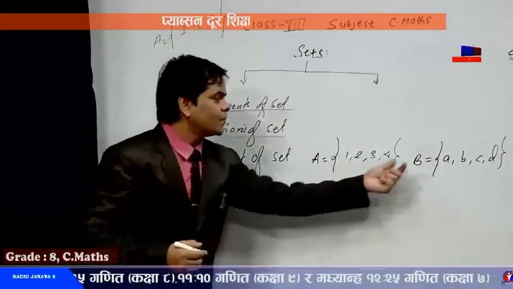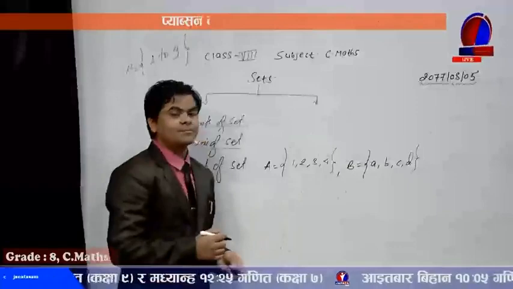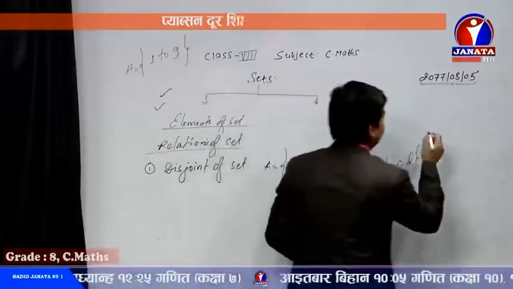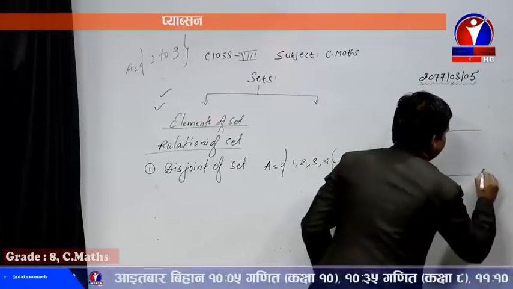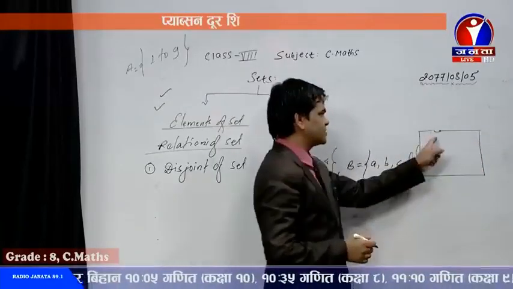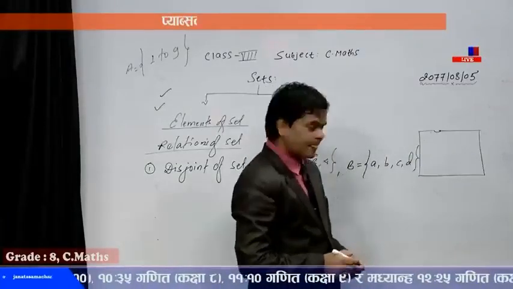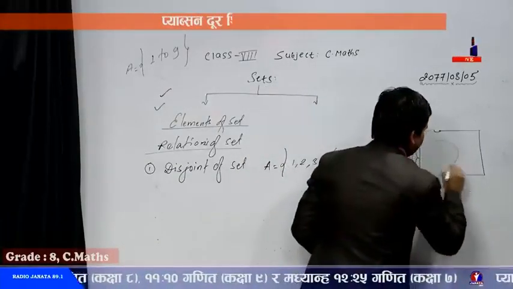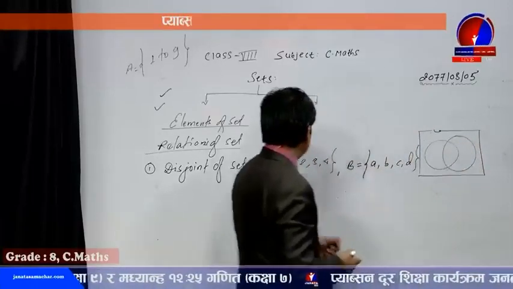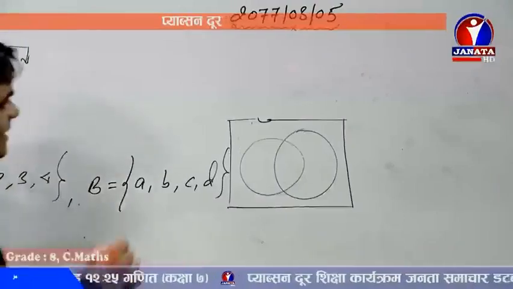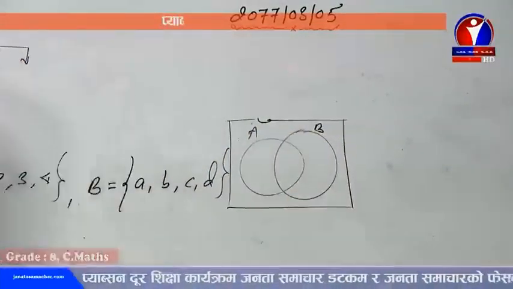And if you need to represent these two sets in a Venn diagram, what should the Venn diagram look like? Look here. In case of disjoint set, for example, this is a universal set, representing universal U at the corner of the rectangle, and I'm going to make circles for the representation of both sets A and B. So let's write A on one circle and B on the other.